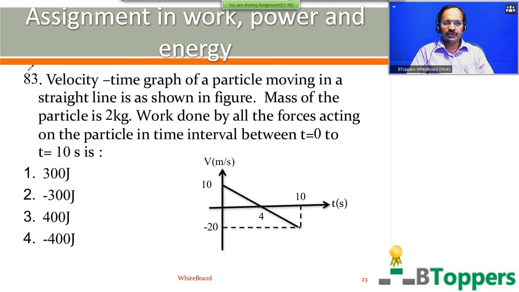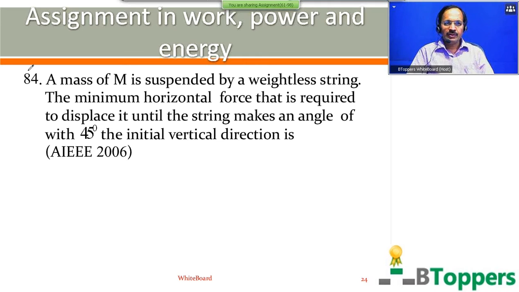I am going to show the next question on screen. See the question number 84. A mass of capital M is suspended by a weightless string. The minimum horizontal force that is required to displace it until the string makes an angle of 45 degrees with the initial vertical direction is.